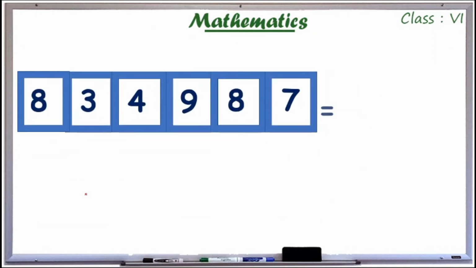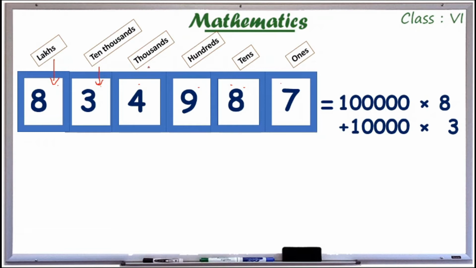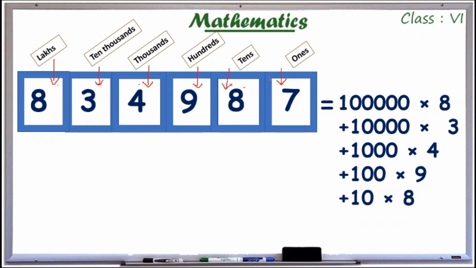And moving into the next problem, we have place values. So what is this number? 8,34,987. So I have 8 lakh, 3 into 10,000, 4 thousands, 9 hundreds, 8 tens and 7 ones.